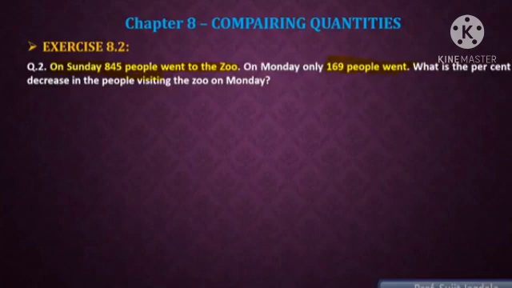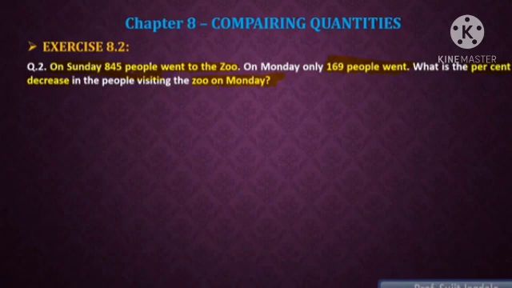So here we have to calculate what the percentage decrease is. I told you that here we have to consider percentage decrease. So what is the percent decrease in the people visiting that zoo on Monday? That percent decrease we have to calculate. For that purpose we should calculate how many people decreased, exactly what is the number, and how to calculate that.